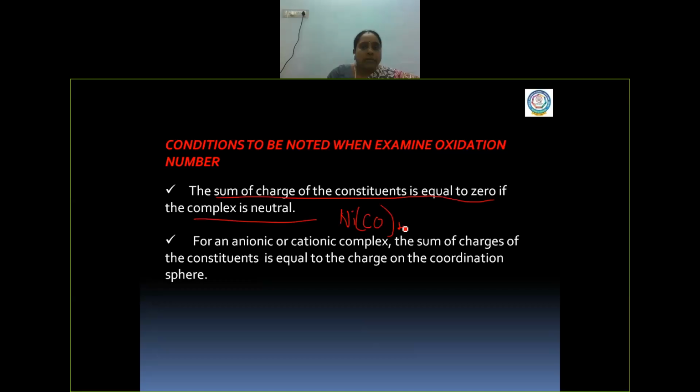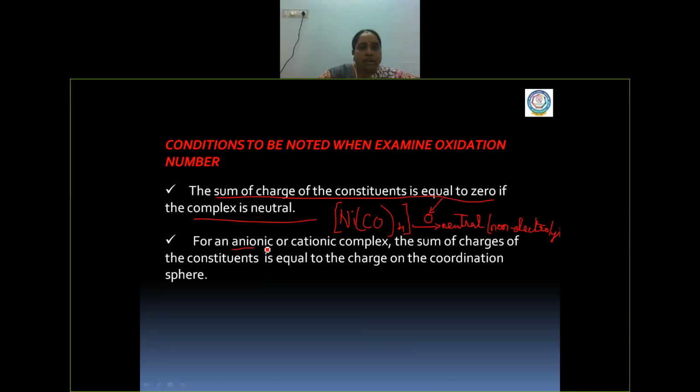Carbonyl is a ligand whose charge is 0. So if the constituent charge is 0, then the complex becomes a non-electrolyte. Here it cannot be positive and negative, right?